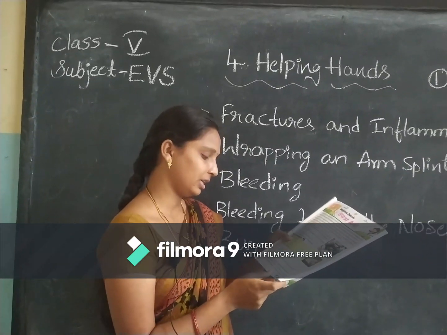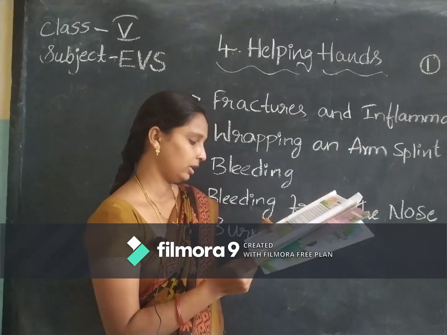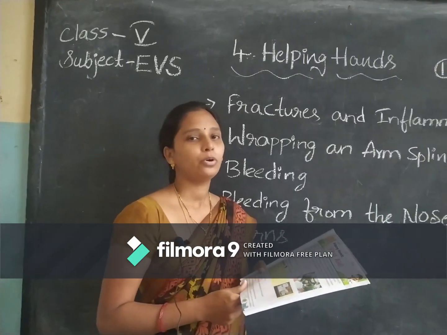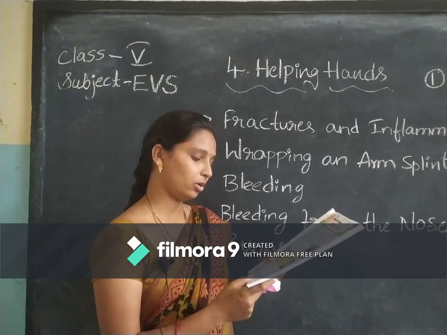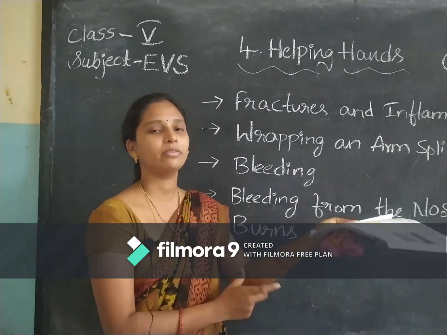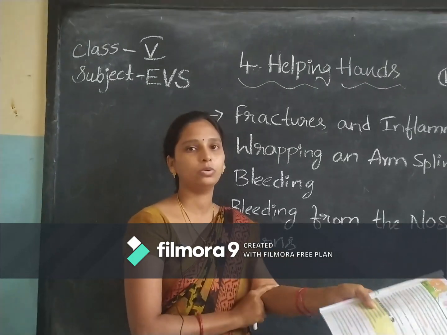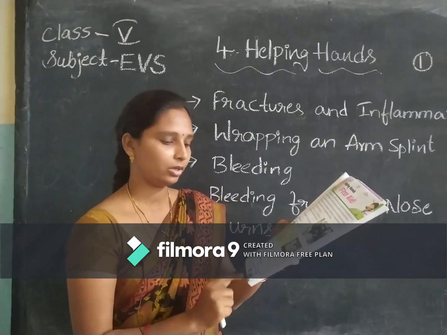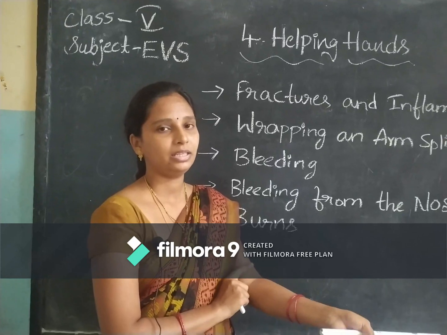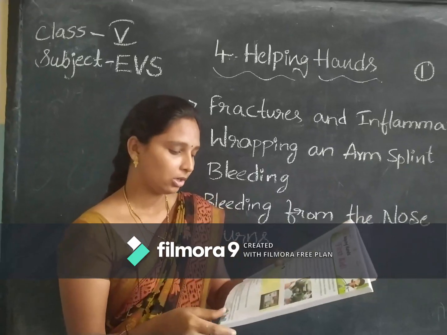And next, a sprain occurs when the ligaments which hold bones together are overstretched and partially torn. Ligaments are the part which attaches two bones, which joins two bones at a joint. Whenever those ligaments are overstretched, or you fall down or something hits your bones in your hands, and that part is affected, then you will feel pain.